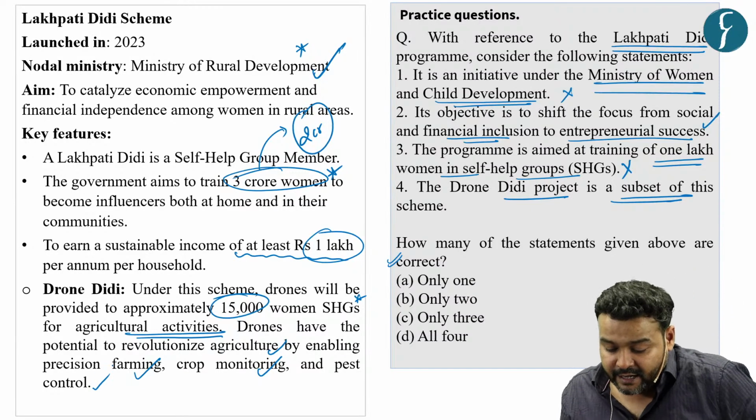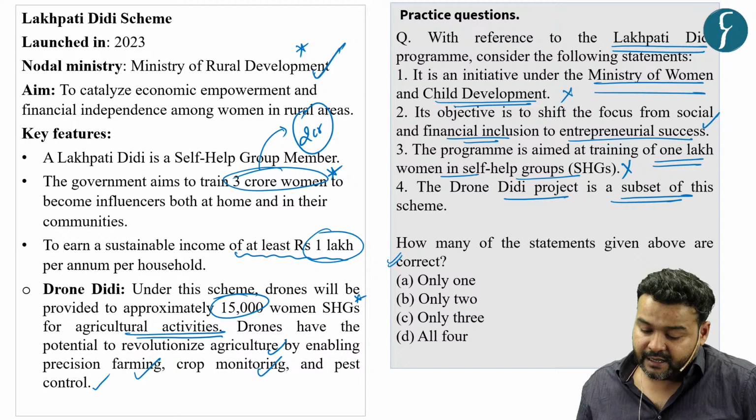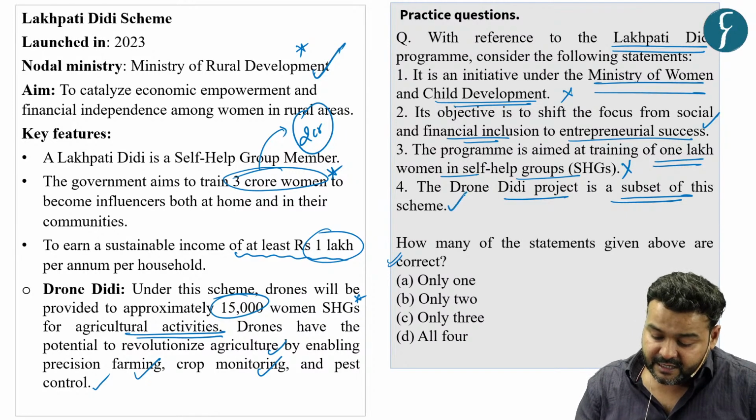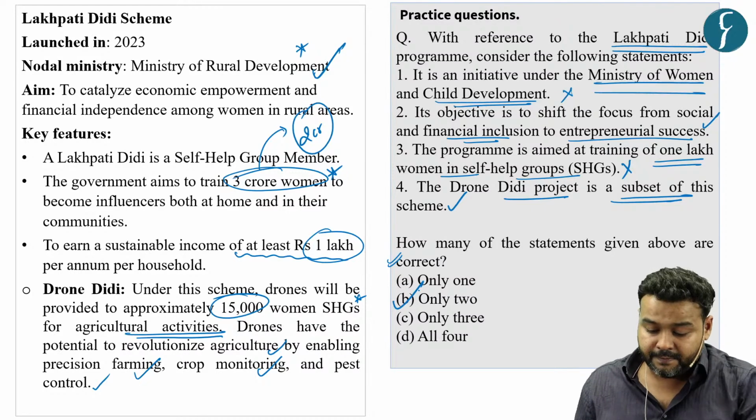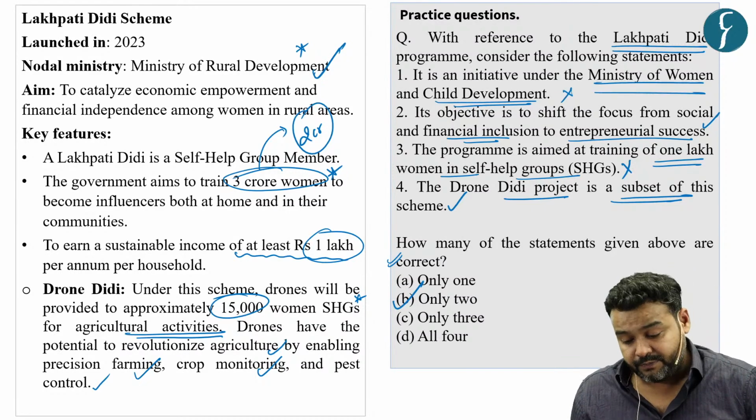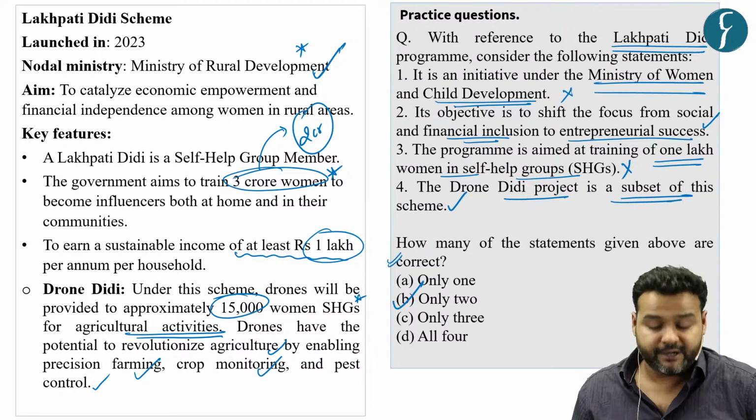So, as you had to find the correct statements, this statement is also correct. Our answer would be B, that is 2 and 4. These two statements are correct. So, only 2.